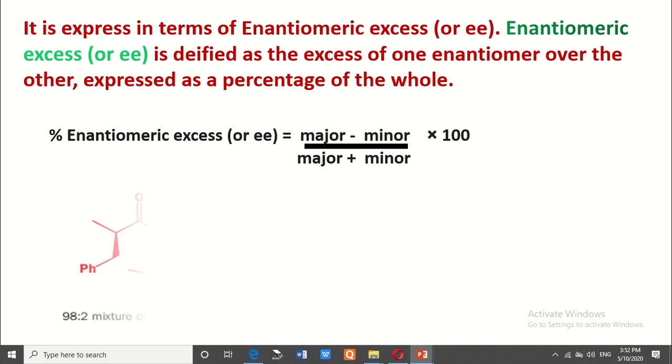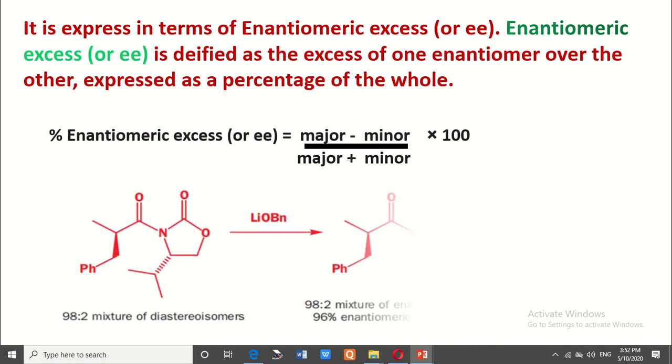It can be explained by the following example. In this reaction, two enantiomers are formed. The major enantiomer is 98% and the minor is 2%. Therefore, the enantiomeric excess is 98 minus 2, which gives 96%.